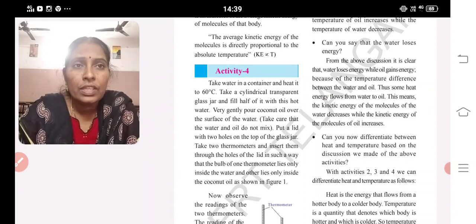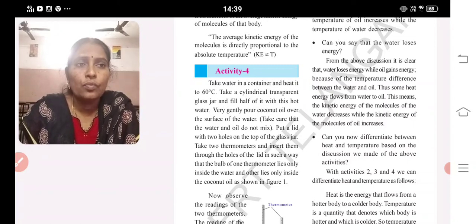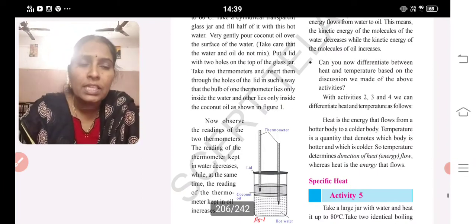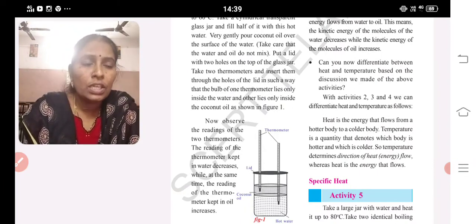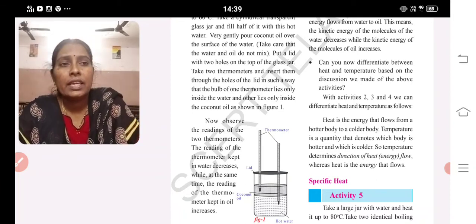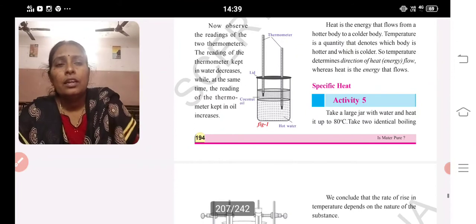So here in this lesson, we are going to discuss the relation between kinetic energy and temperature, and what is heat, what is temperature. From the above discussions and activities, we can differentiate heat and temperature as follows. Heat is a form of energy that flows from a higher temperature body to a lower temperature body, and temperature determines the direction of heat flow, where heat is the energy that flows. This is the definition we got.